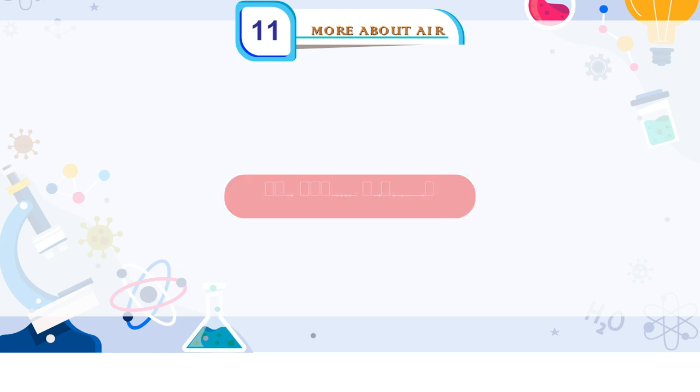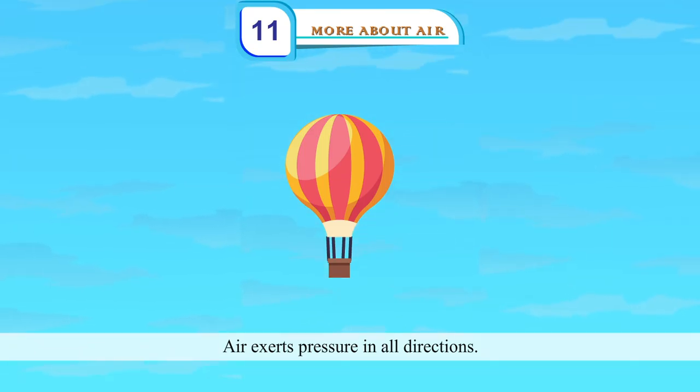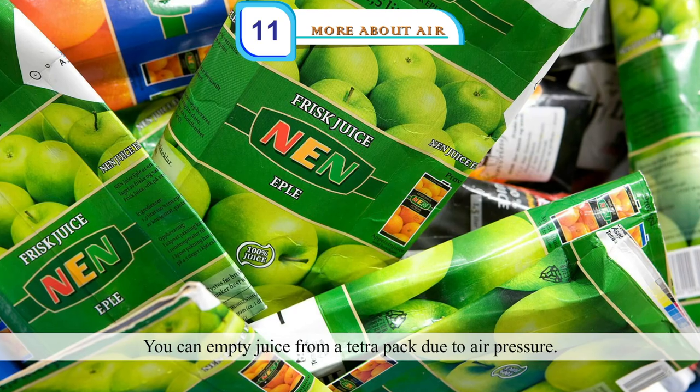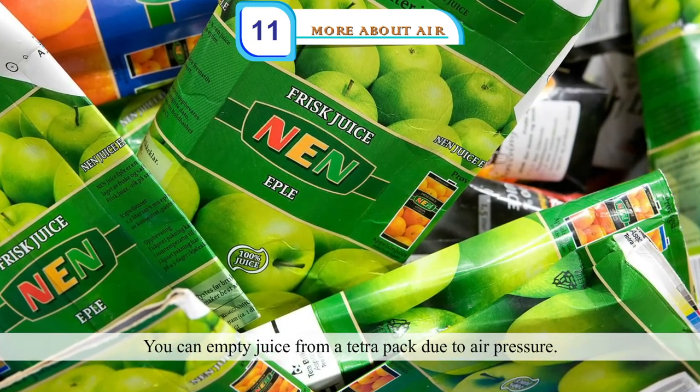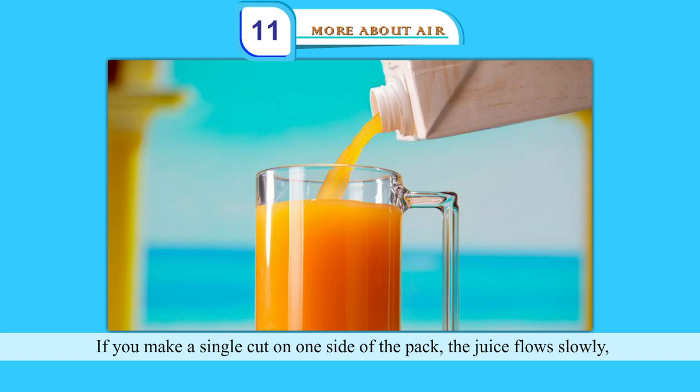Air exerts pressure. Air exerts pressure in all directions. You can empty juice from a Tetra Pak due to air pressure. If you make a single cut on one side of the pack, the juice flows slowly. But if you make another cut on the opposite side of the pack, the juice flows out faster because air enters the Tetra Pak from one side and pushes the juice out from the other side.